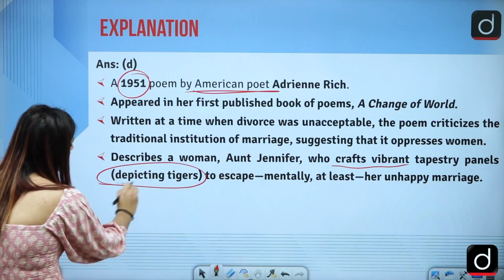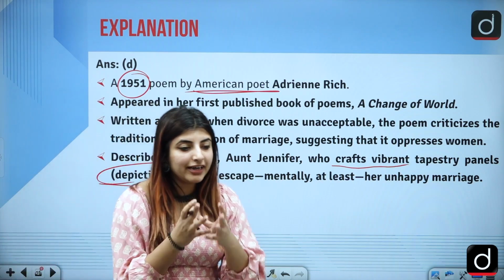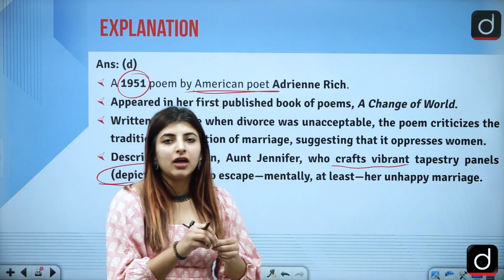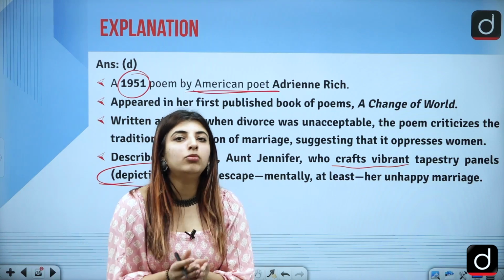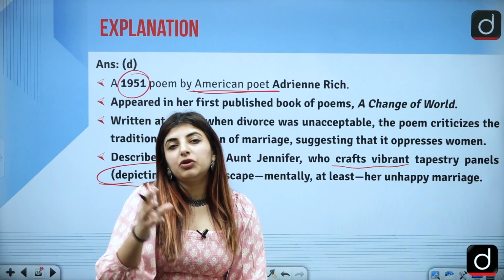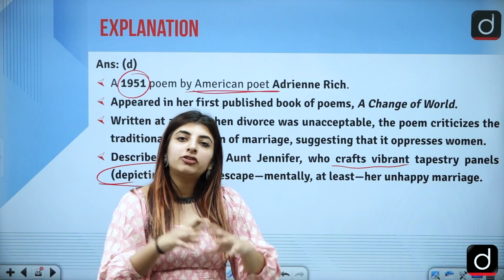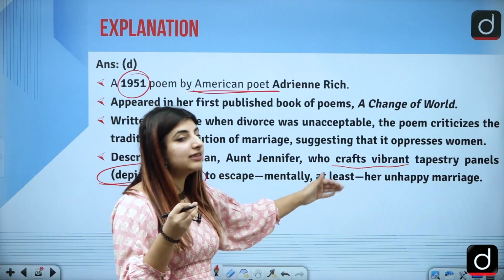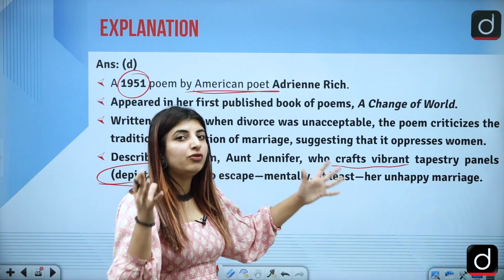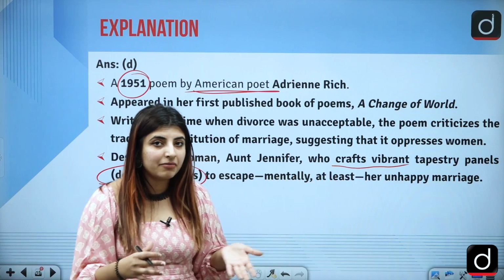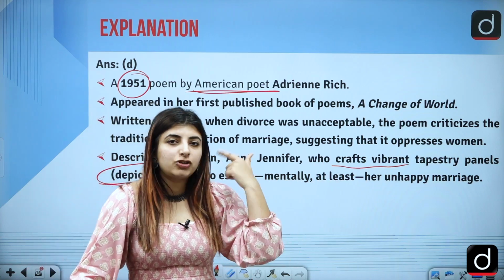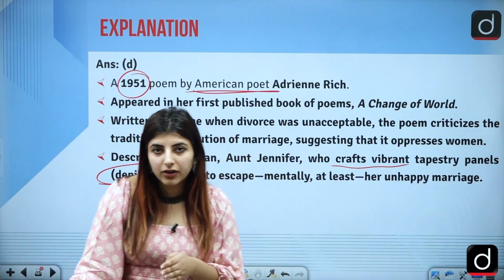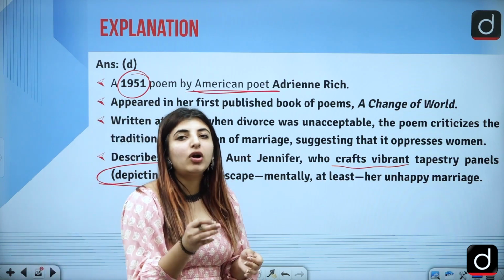And what are they depicting? They are depicting the tigers. Now, tigers here are serving as some kind of metaphor, that she is drawing something, because at that point of time when this poem was written, divorce was not acceptable. Divorce was not common at all. So a woman who is in a unhappy marriage, that is Aunt Jennifer, she was suffering living in an unhappy marriage, and that is why, just to escape from those very unhappy moments of her marital life, she tries to draw tigers.